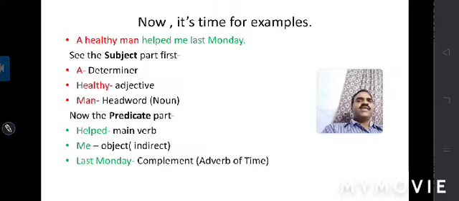Now let's see the predicate part. Helped is the main verb. Me is the object in the form of indirect object, because it is for a living thing, as I have earlier told you. And last Monday is the complement. It comes as the adverb of time. So this is all about the subject and predicate.